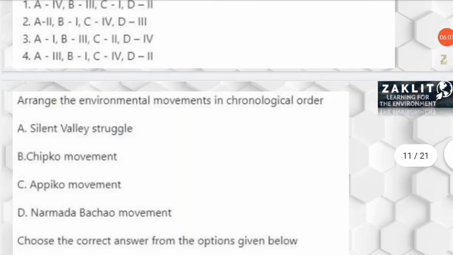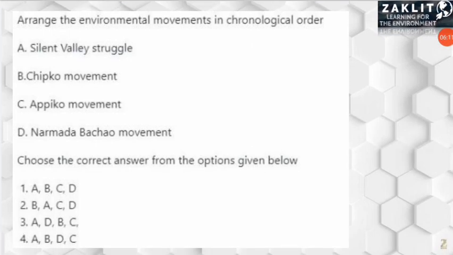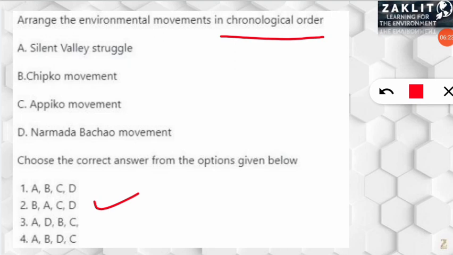Moving to the next question. This question was related to important struggles for environmental action, and here we had to arrange them in the correct chronological order. So the correct option will be option number B, because the first among these 4 will be the Chipko movement, followed by the Silent Valley struggle, then third will be the Appiko movement, and fourth will be the Narmada Bachao movement.